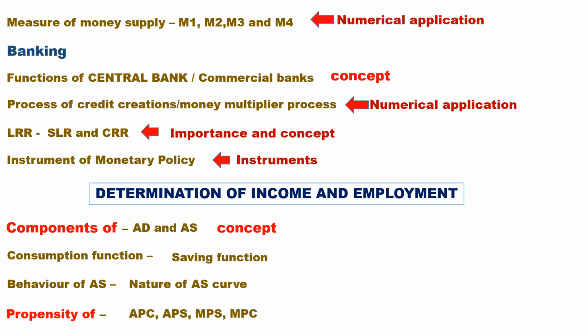So, propensity to consume: APC, APS, MPS, MPC. APC is equal to C by Y. APS is equal to S by Y. MPC is equal to delta C by delta Y. MPS is equal to delta S by delta Y. This question may ask diagrammatically and with numerical applications. So it is very useful and very important. More attention has to be given to this area.